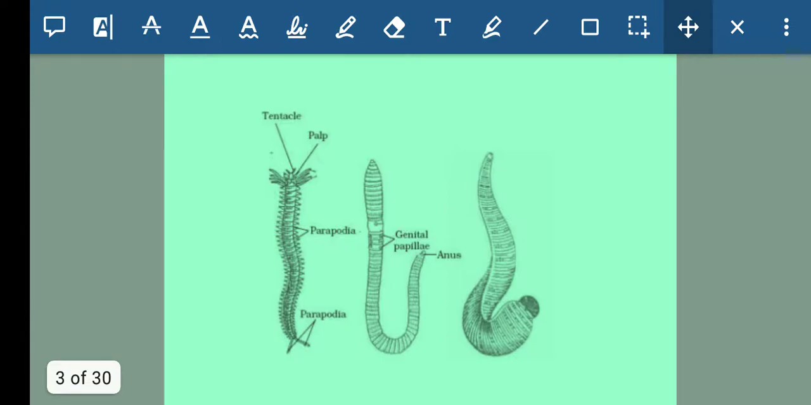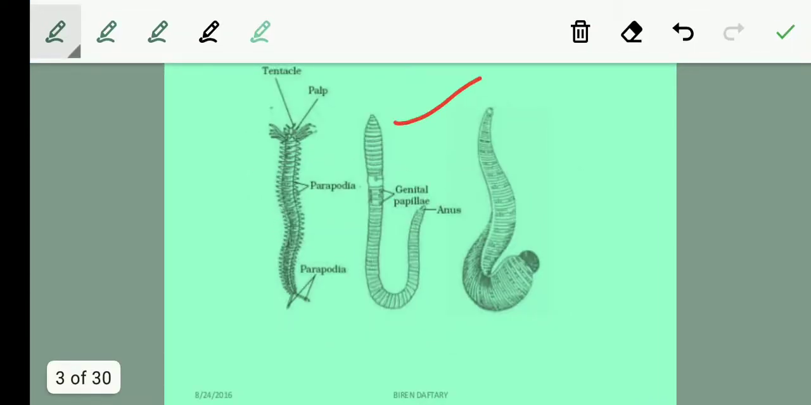Now these are the structures you can see here: earthworm, leech. This one is the earthworm.